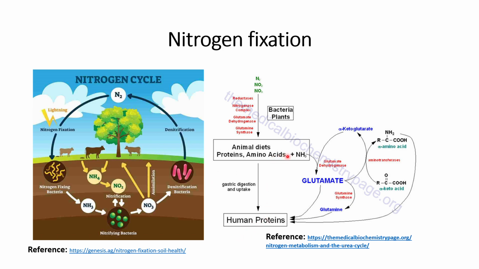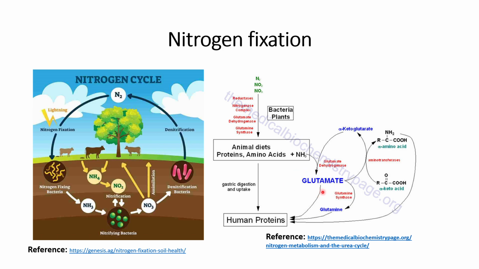One of the important compounds that leads to conversion of these proteins, amino acids into the human proteins is glutamate. The presence of glutamate is usually found in many mammalian cells, many organisms such as bacteria, human beings,